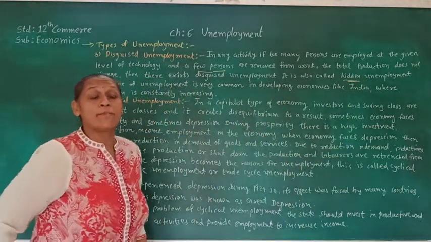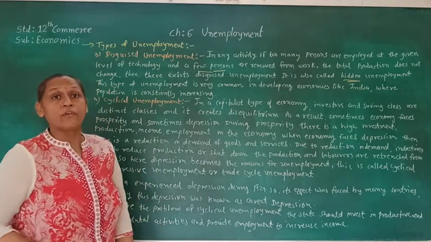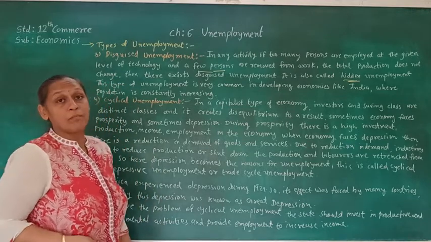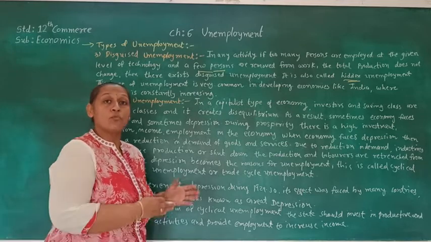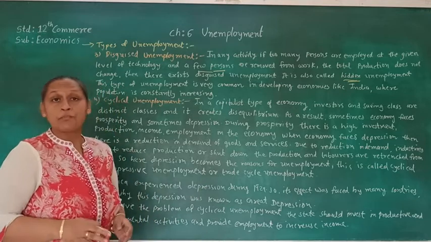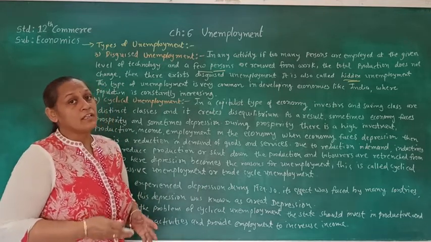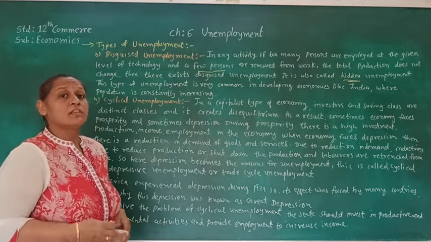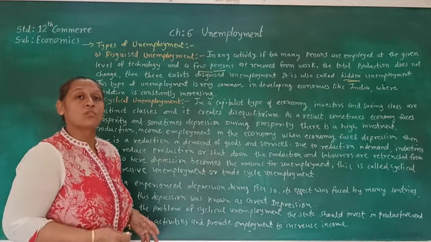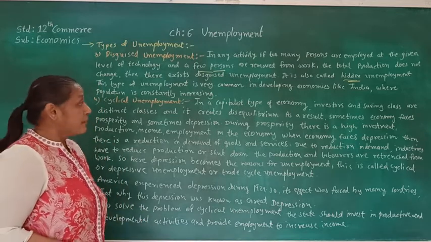So here in a particular industry or field, too many people are employed. But if we remove some people, the production does not decrease. That means the production of those people working in the industry was zero. So that type of unemployment is called hidden unemployment.